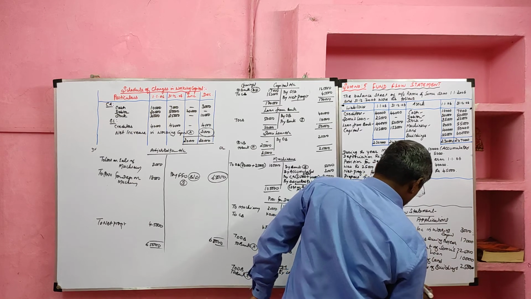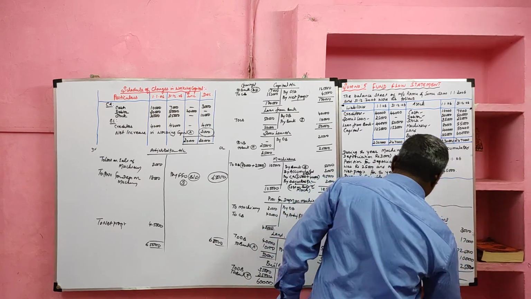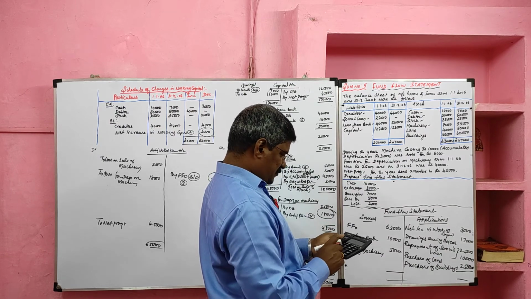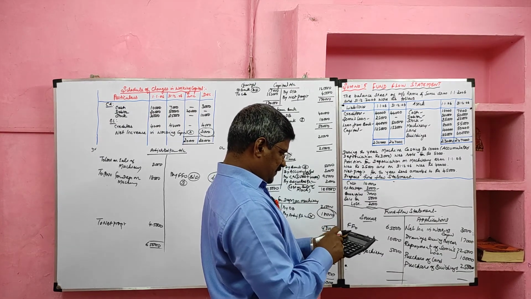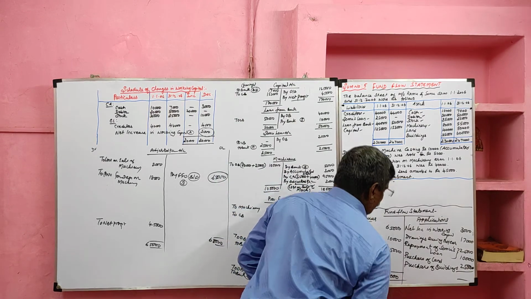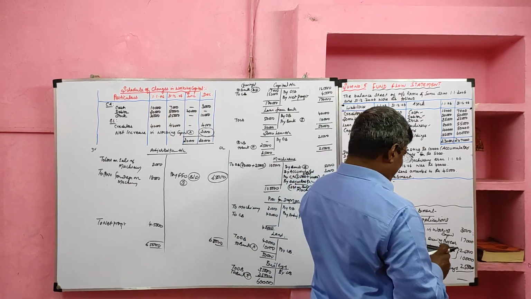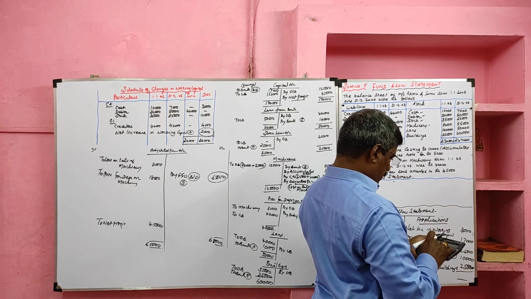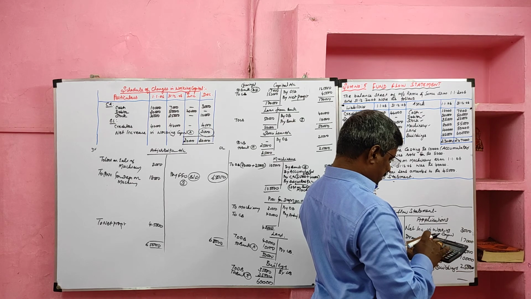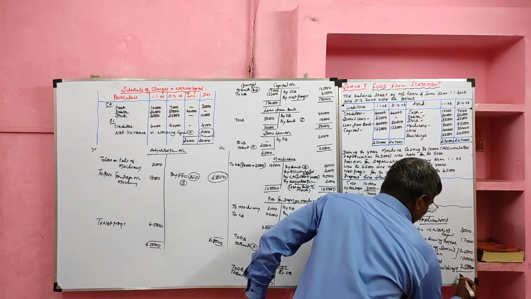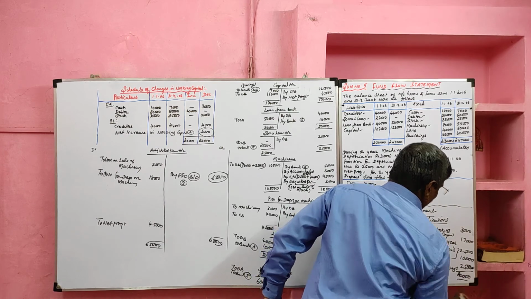Now I am going to total this. First we will total the sources side. It should agree. 65,000 plus 10,000 plus 5,000. So the sources side total 80,000. Application side 3,000 plus 17,000 plus 25,000 plus 10,000 plus 25,000. Application side also we got 80,000.